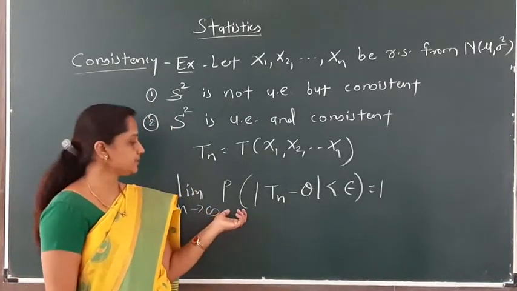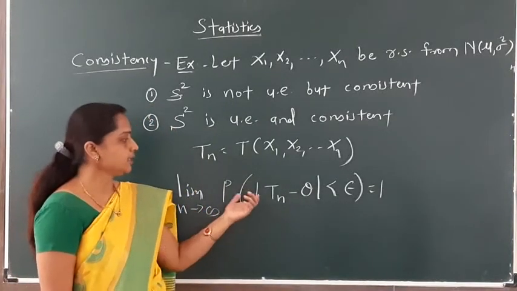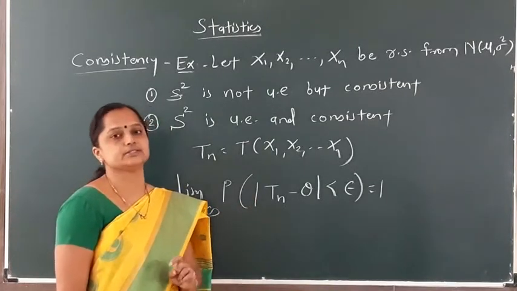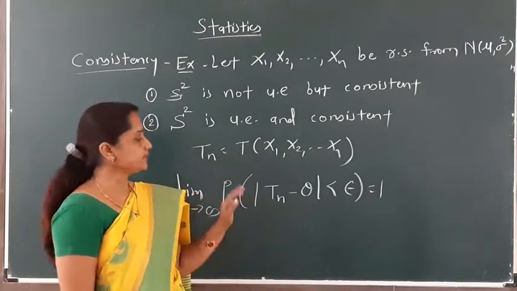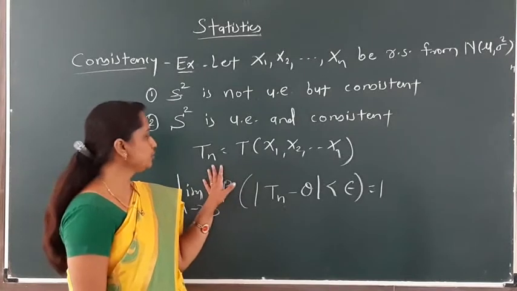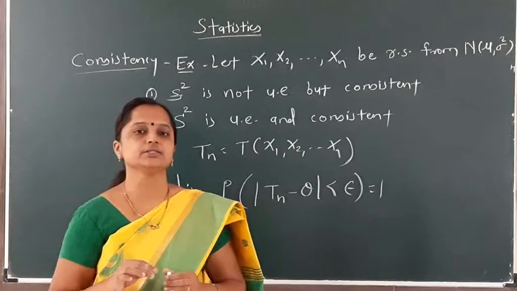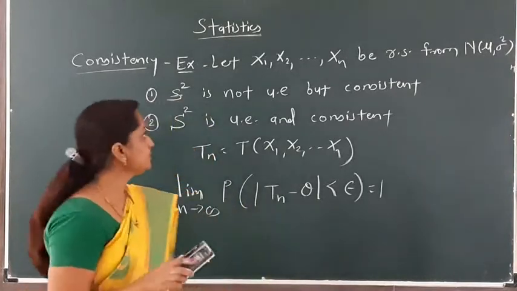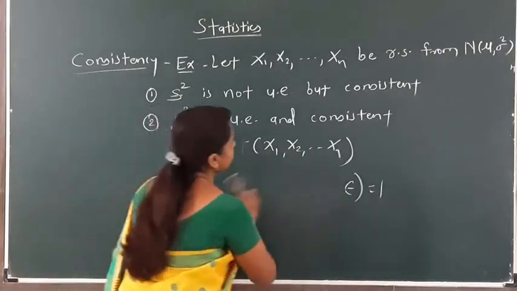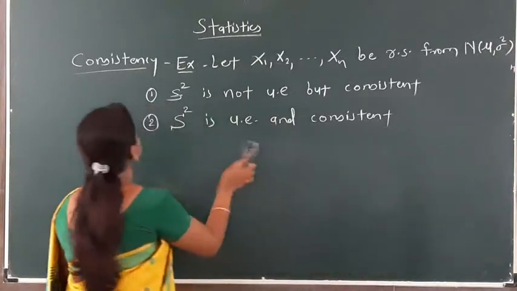We have seen in the previous lecture the definition of consistency and also some properties of consistency. Now we start with examples of consistency. Means we have to find out whether an estimator is consistent or not. For that purpose, we start with the first example. That example number 1 I have written here.